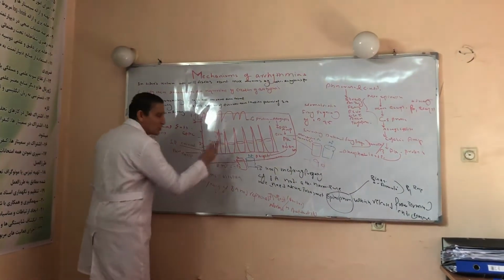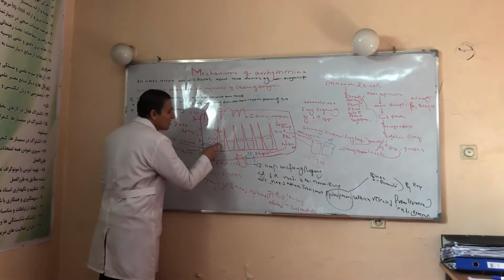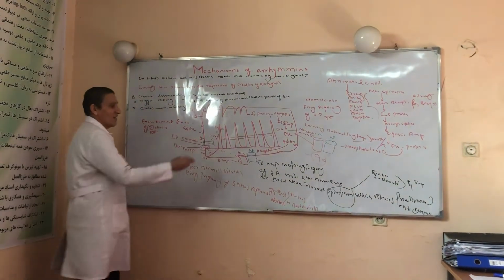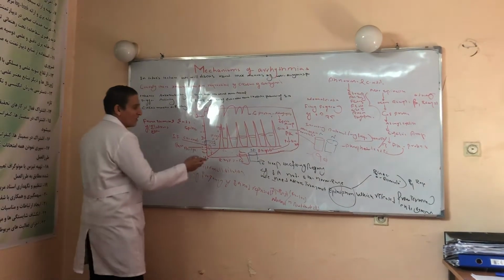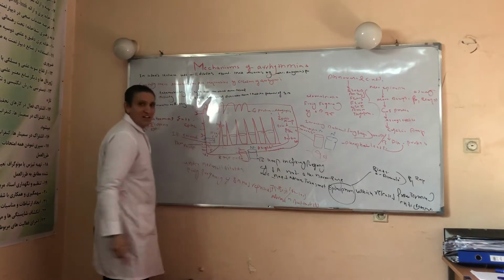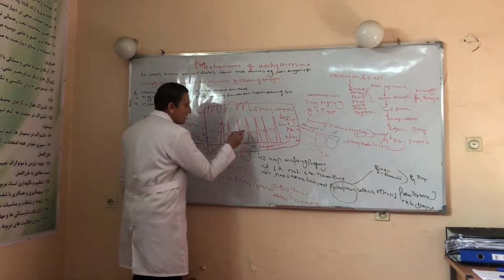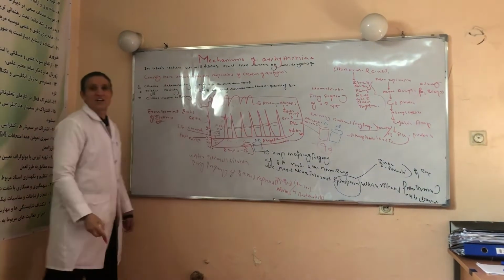Once this first cell is depolarized, it leads to depolarization of the second cell through the gap junction, or electrical window. When the second cell is depolarized, it leads to depolarization of the third cell, the third leads to the fourth, and the fifth. Likewise, all the cells are depolarized.